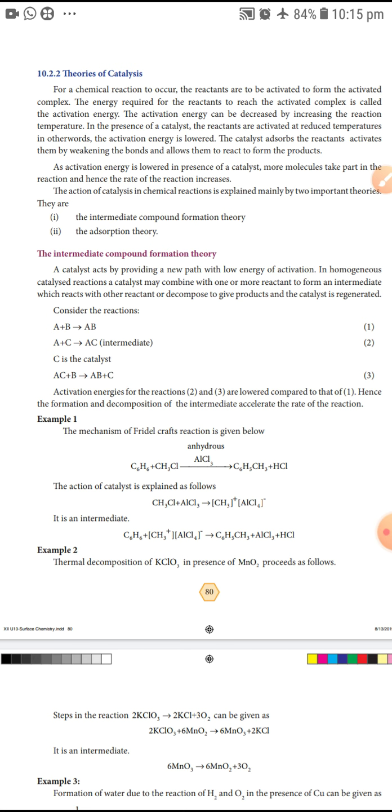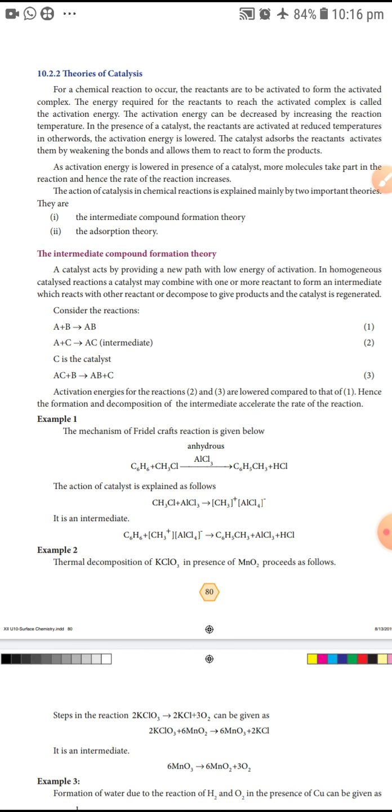In the presence of a catalyst, the reactants are activated at a reduced temperature. In other words, the activation energy is lower. So the catalyst adsorbs the reactants, activates them by weakening the bonds, and allows them to react to form the product. Activation energy is lower in the presence of a catalyst. More molecules take part in the reaction. So the action of catalysis in chemical reactions is explained by two theories.